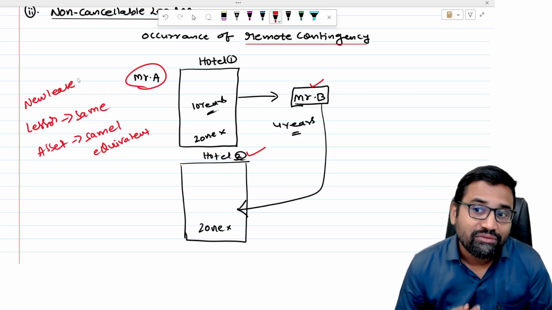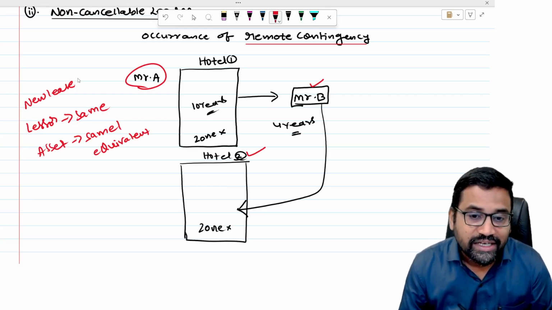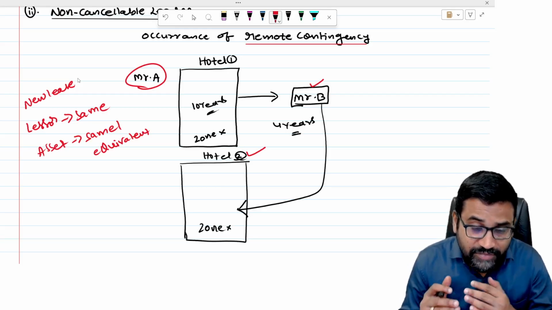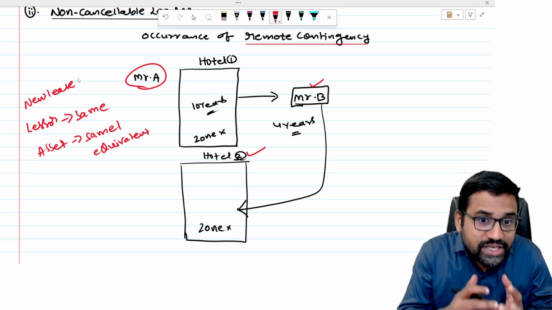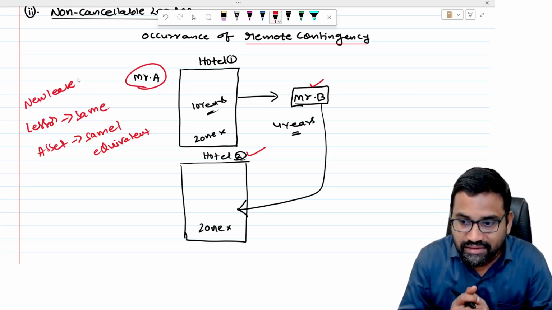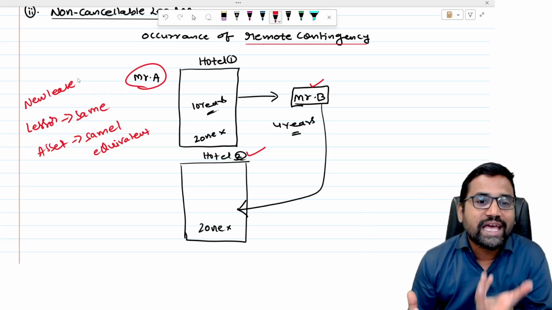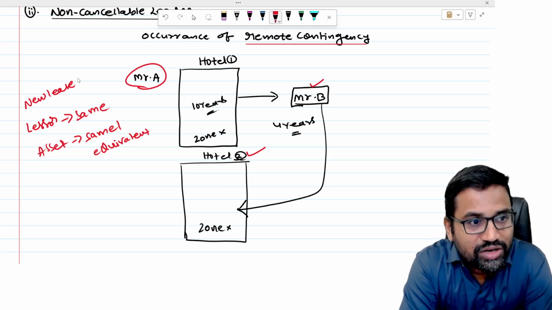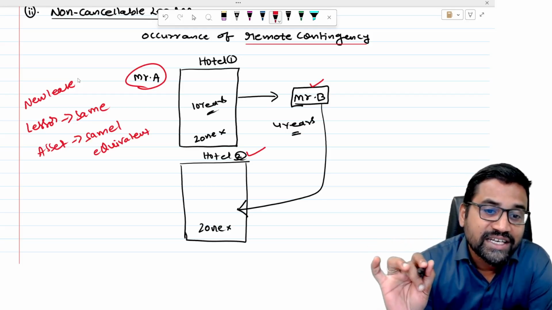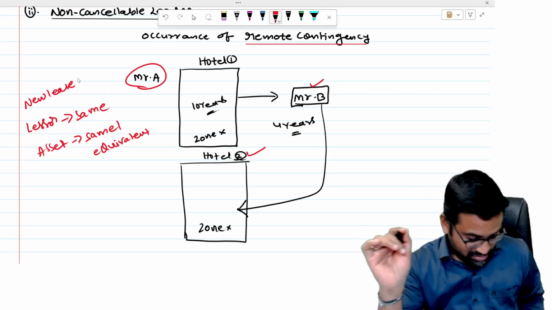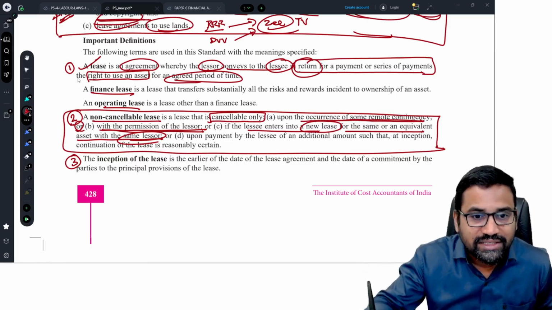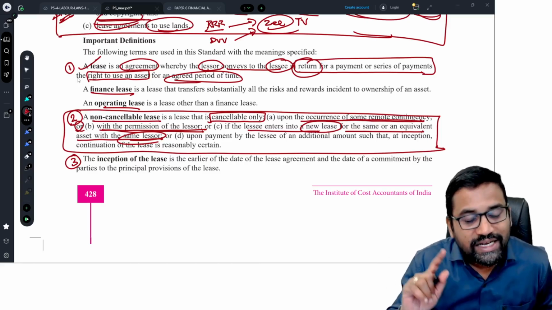What they are trying to communicate is that in different circumstances, till now 3 circumstances we have covered, the original lease may be cancelled, but because of this particular reason we still have to consider it a non-cancelable lease and AS 19 is applicable. You can't say the lease is cancelable so AS 19 is not applicable. No. So this is the third one: with the same lessor, same or equivalent asset, a new lease agreement entered, that is also a non-cancelable lease.